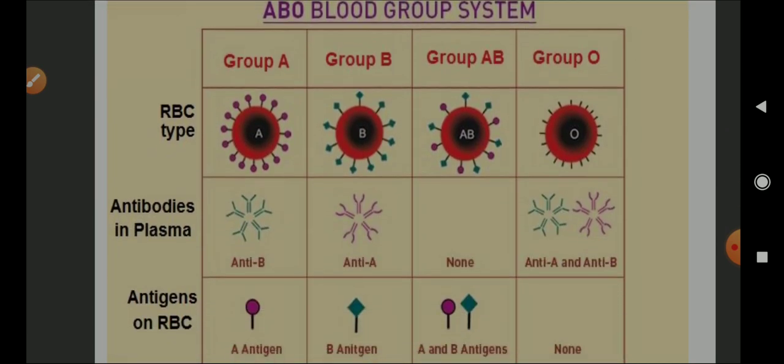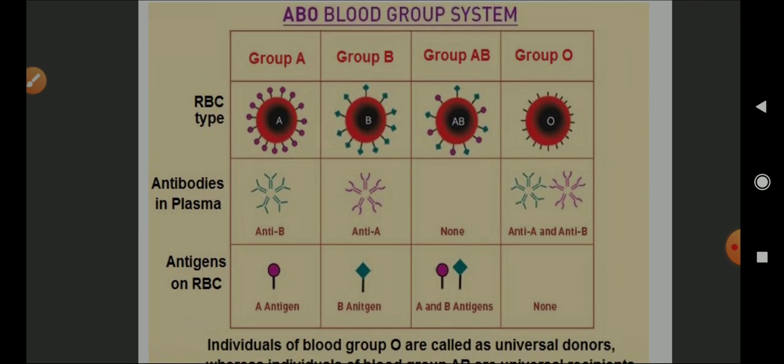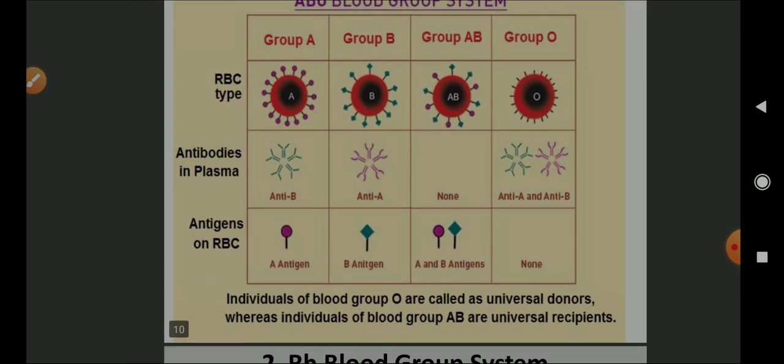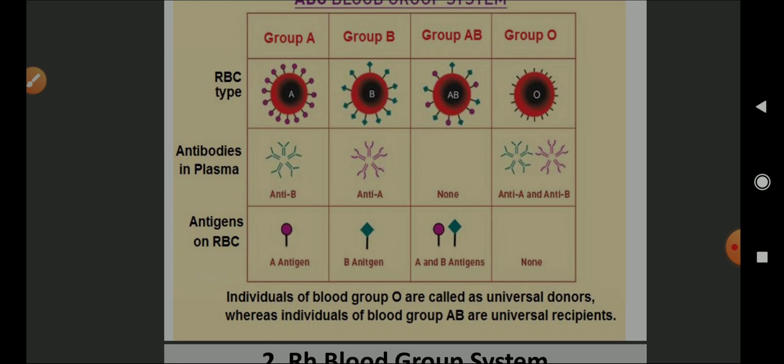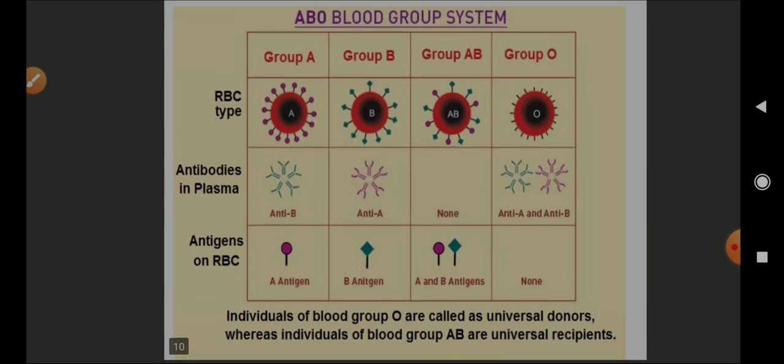The same figure that we have seen in the previous slide, same thing. So yeah, it's easy to understand. Let me zoom out. Okay, this is what it is. So here is the ABO blood group system: group A, group B, group AB and group O. For the RBC types, antigen A is present, antigen B is present, antigens A and B are both present, and for group O there are no antigens. In the plasma, for group A there will be antibody B, for group B there will be antibody A, for group AB there are no antibodies, and for group O both antibody A and B are present. So this is how it works.